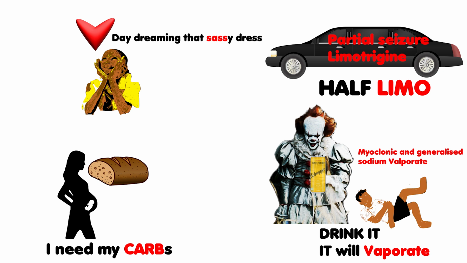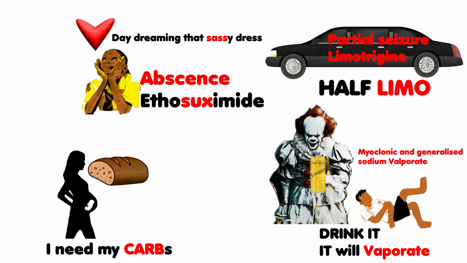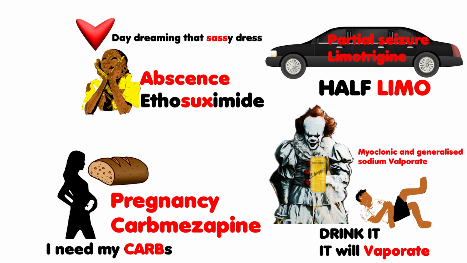Now in absent seizures, we have a scenario, daydreaming. So daydreaming, that's a rest. So in absent seizures, we have ethosuximide. And last, you can see pregnant lady is craving carbs. So she is saying, I need my carbs. So carbamazepine is for the epilepsy in pregnancy.